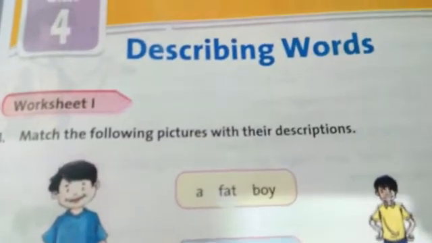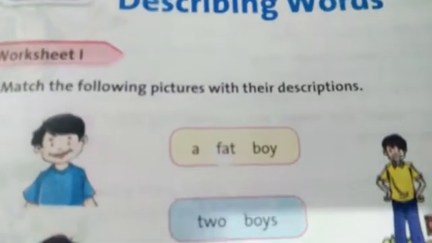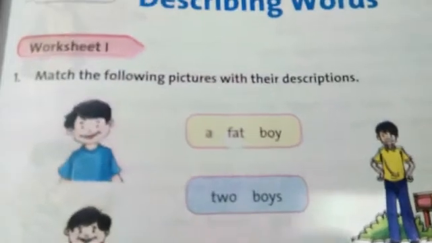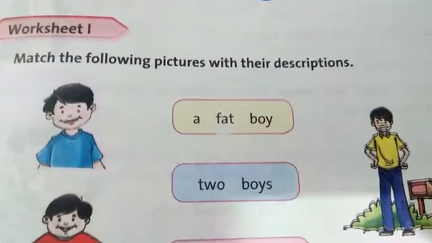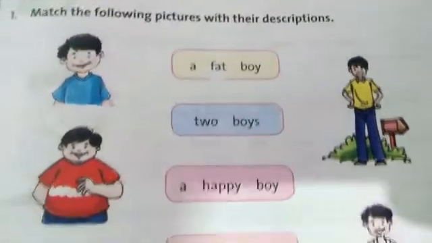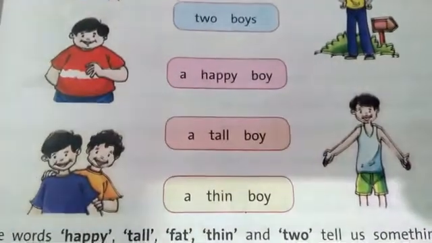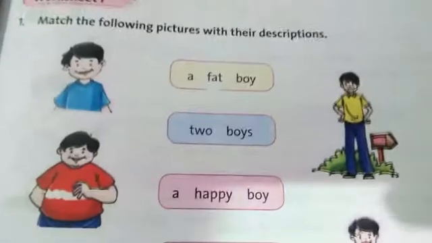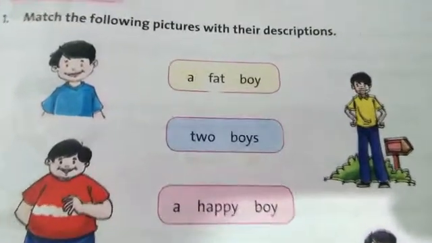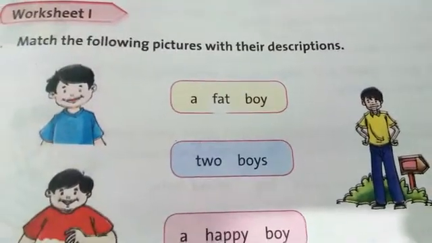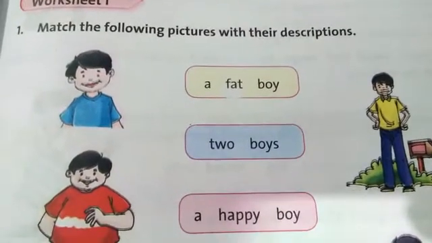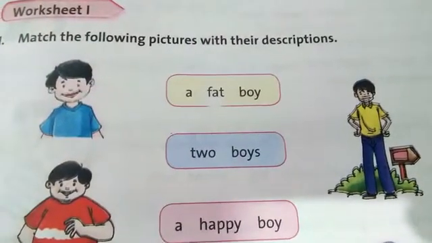Now take some examples. Here you can say a fat boy, two boys, a happy boy, a tall boy, a thin boy. You can see that boy is a naming word and different words are describing the word boy.